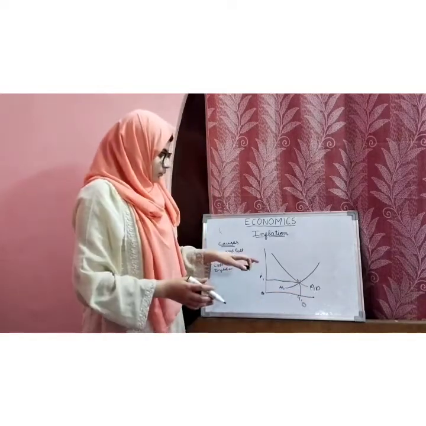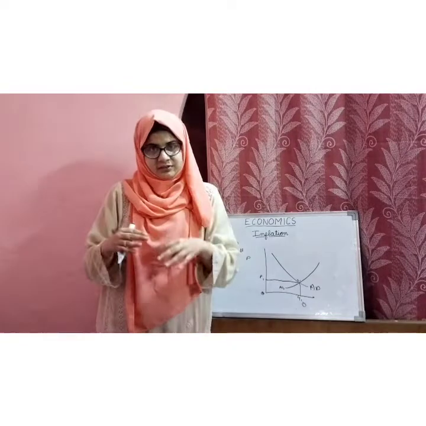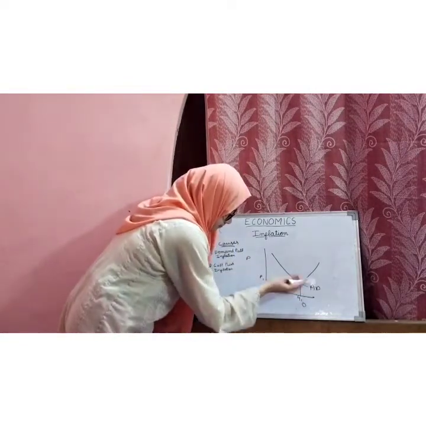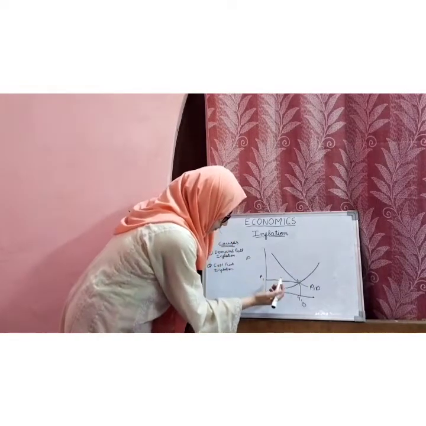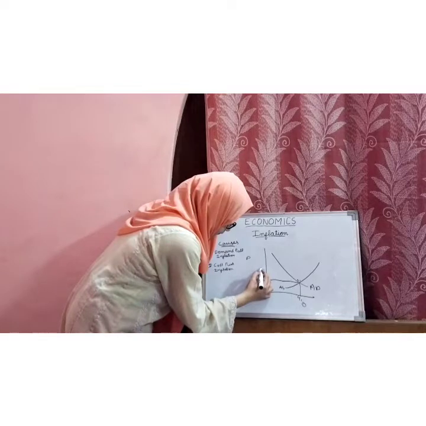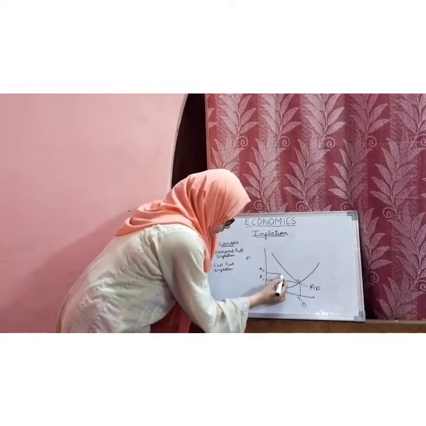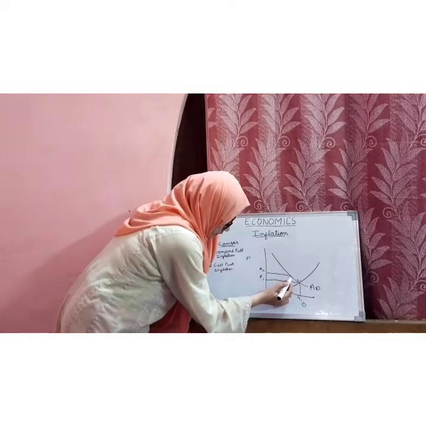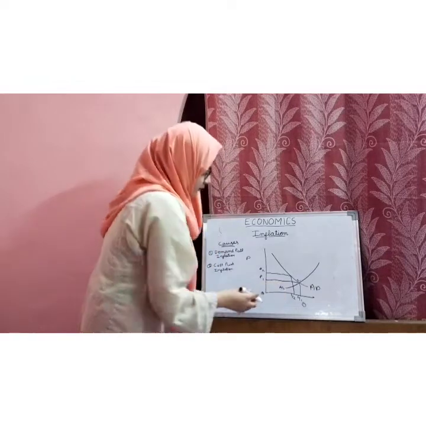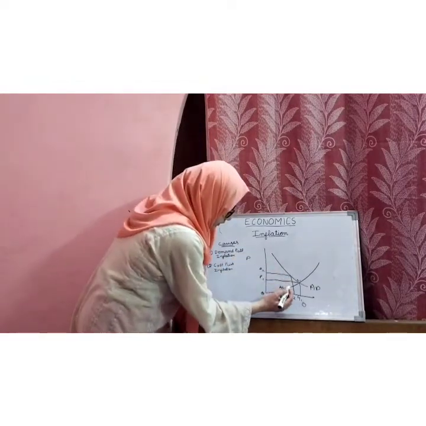Because when prices are higher, less production is done, so output will be less and prices will obviously be high. OP2 and the output will be OY2, and the supply curve will shift upward to AS2.